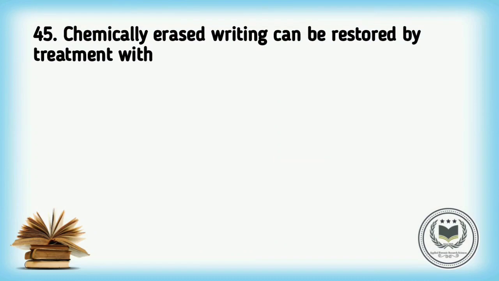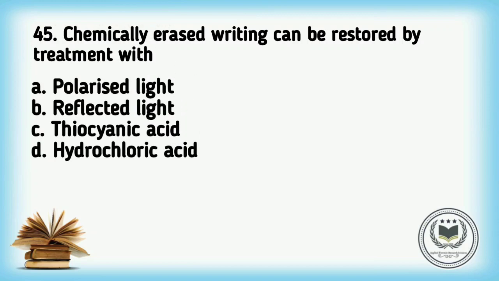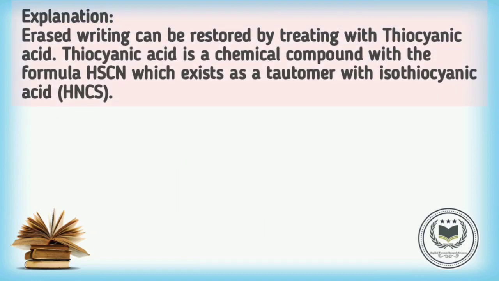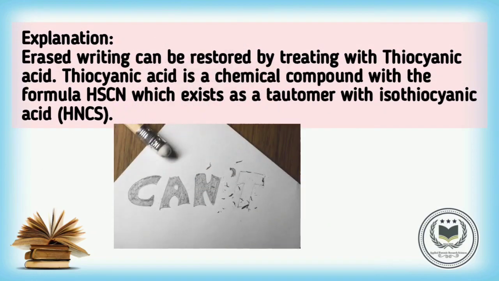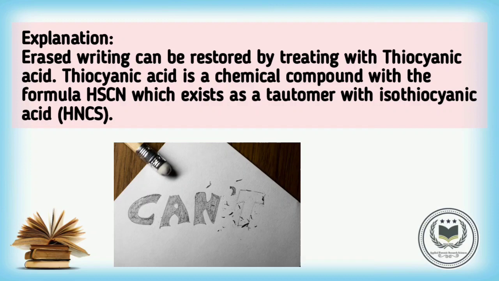Question number 45. Chemically erased writing can be restored by treatment with. Options are option A polarized light, option B reflected light, option C thiocyanic acid and option D hydrochloric acid. The correct answer is C thiocyanic acid. Explanation: erased writing can be restored by treating with thiocyanic acid. Thiocyanic acid is a chemical compound with the formula HSCN which exists as a tautomer with isothiocyanic acid, that is HNCS.